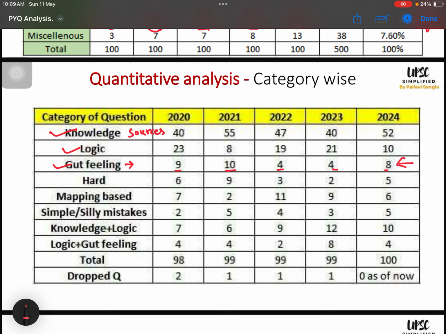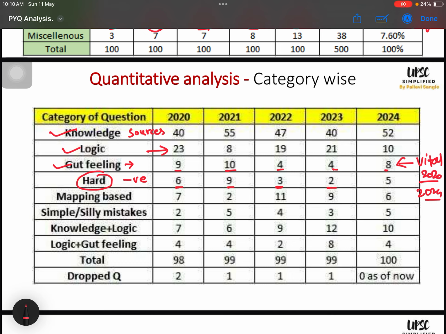These category questions will be like that Vitard Vidvansak question in 2020, or that frog hopper cicada questions in 2024. Logical questions are doable questions. They are based on our knowledge only. Then again, there are some hard category questions. Every year there will be 4, 5, 6 questions depending on one's preparation level. For somebody it will be only 4, for somebody it will be 10 questions, which that person should leave. Otherwise chances of getting negative marks will increase, right?